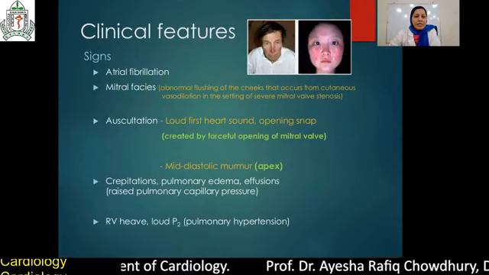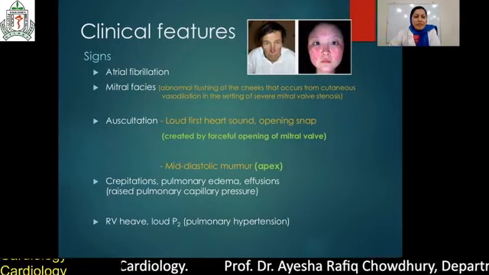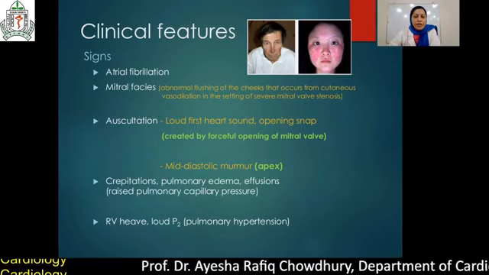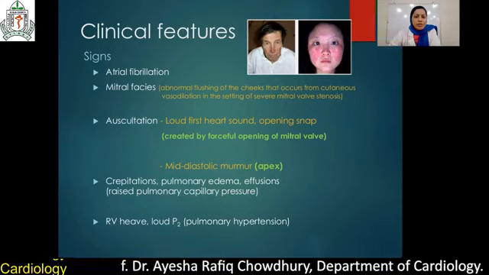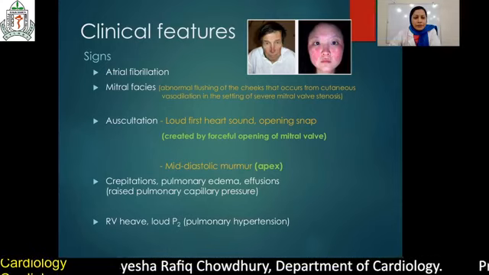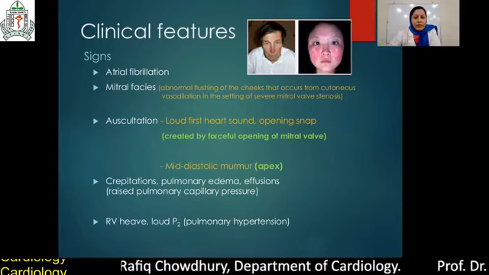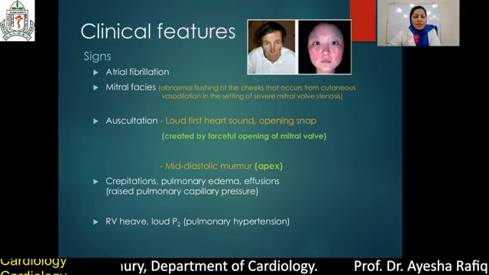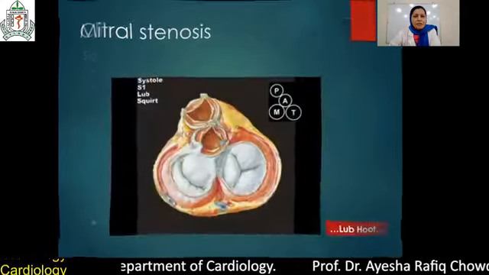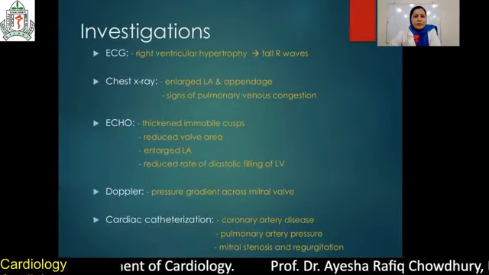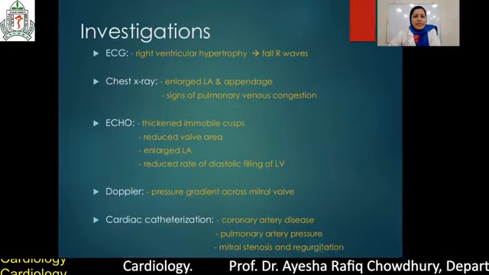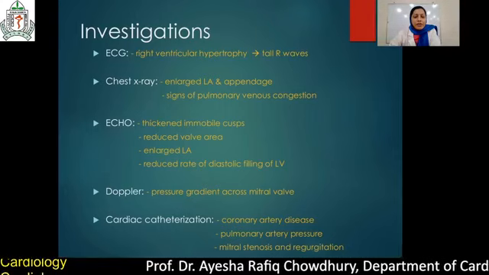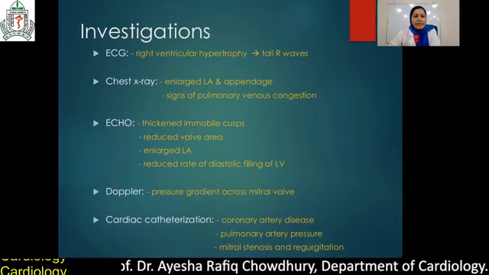When we examine the patient, there are signs: mitral facies, atrial fibrillation. On auscultation, first heart sound loud, opening snap, mid-diastolic murmur, and right apical heave due to pulmonary hypertension, and there is crepitation due to right heart failure. Investigations: ECG, there is ECG finding, RVH and LA enlargement, chest X-ray, echocardiography, Doppler, and cardiac catheterization.